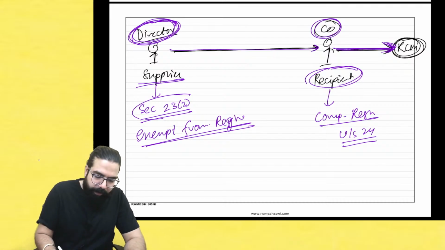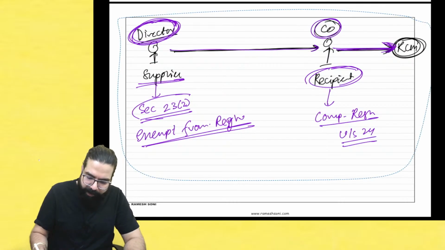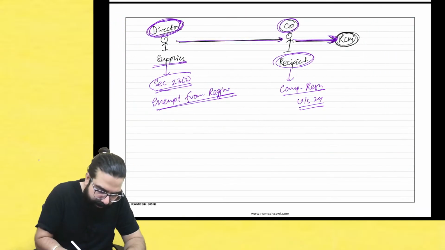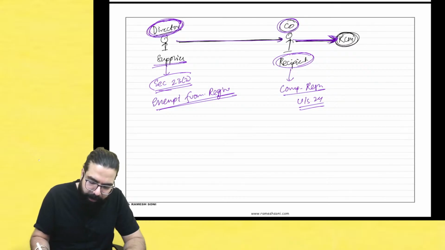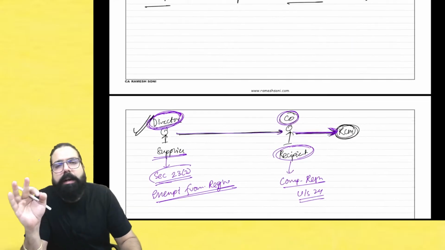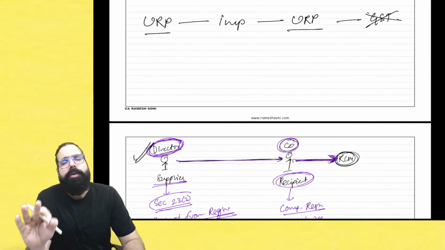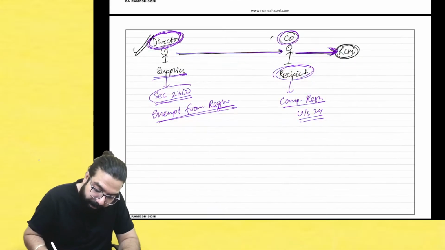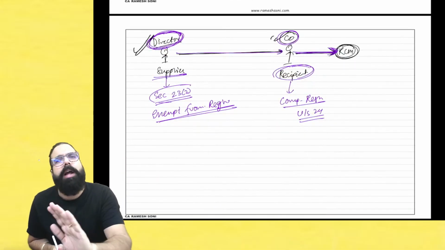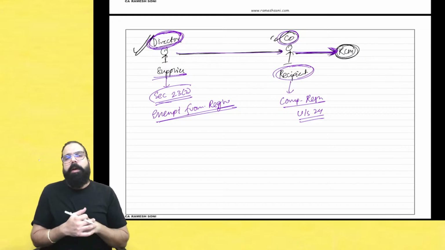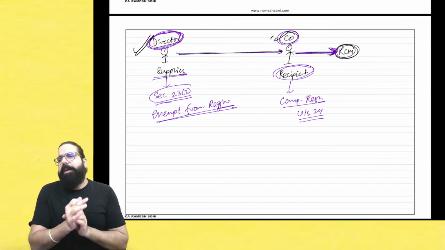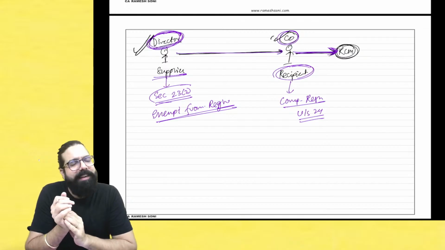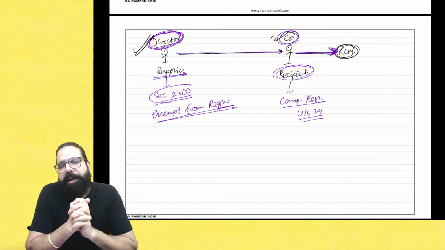Now here, one small point has been introduced. Listen carefully. Even if the director's turnover crosses 20 lakh rupees or 10 lakh, he will not take registration, because the recipient always has to pay GST under RCM. But this is not applicable in case of metal scrap. What is this metal scrap? RCM in case of goods is not applicable for CA Intermediate.